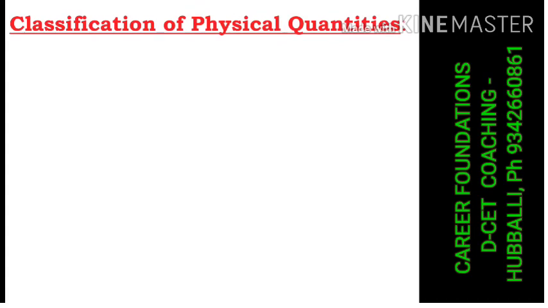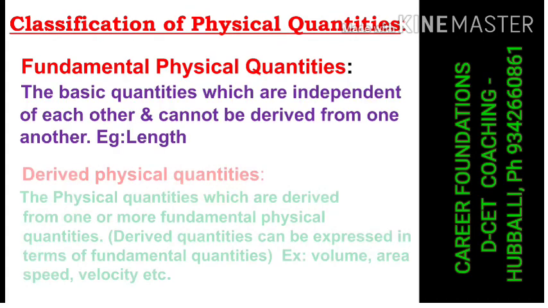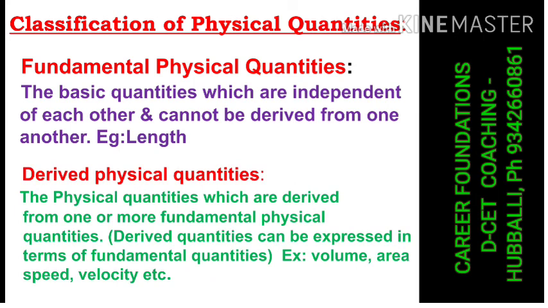Now let us continue with the class. Physical quantities are classified into two. The first one is the fundamental physical quantity, the second one is the derived physical quantity. Fundamental means basic, foundational.